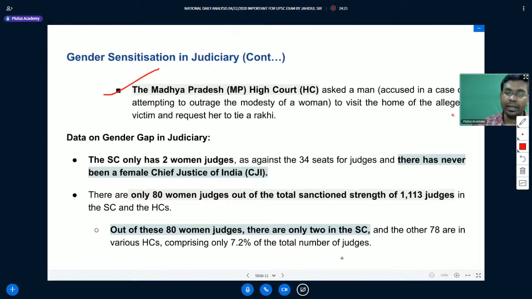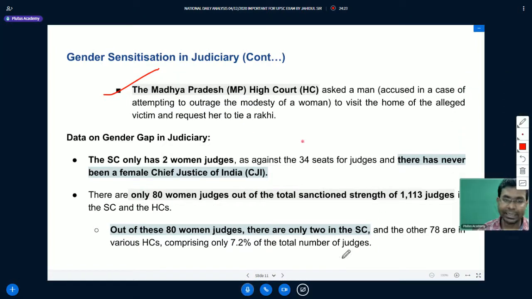Recently, there has been an incident in which the Madhya Pradesh High Court asked a man, who was accused in a case of attempting to outrage the modesty of a woman. This particular term, outraging the modesty of a woman, is mentioned in the Indian Penal Code. It is mentioned in the IPC and it is a serious crime.